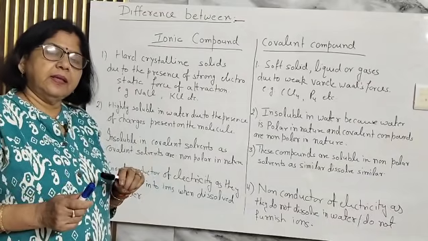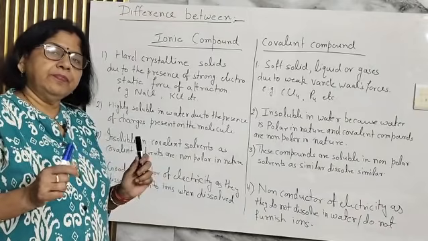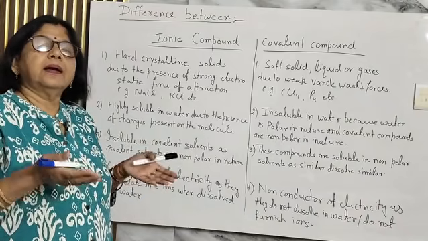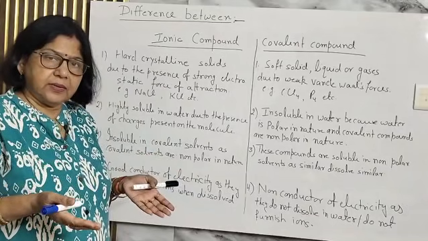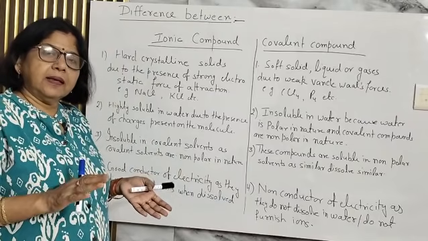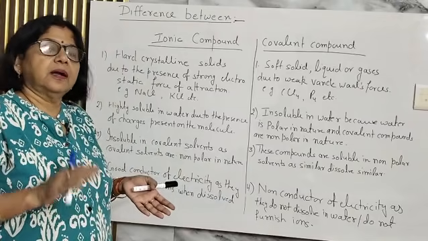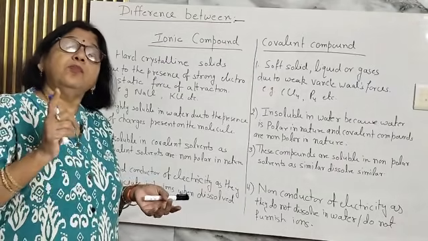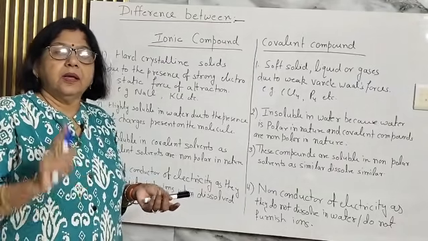Potassium ion, chloride ion. Fine. These ions will help in conducting electricity. So that is the reason that ionic compounds are good conductors of electricity in aqueous state or in molten state. Point to be noted.